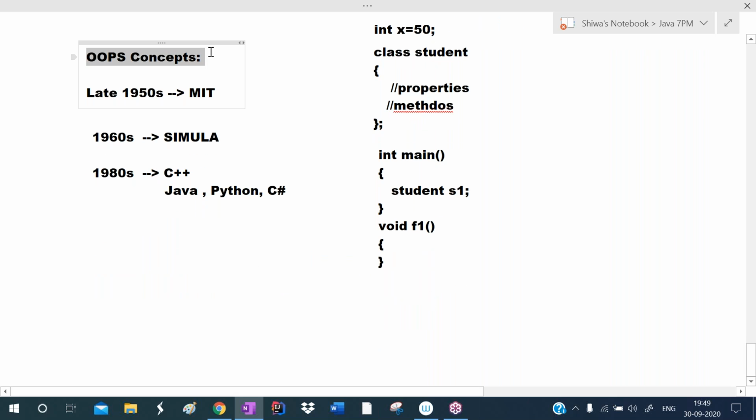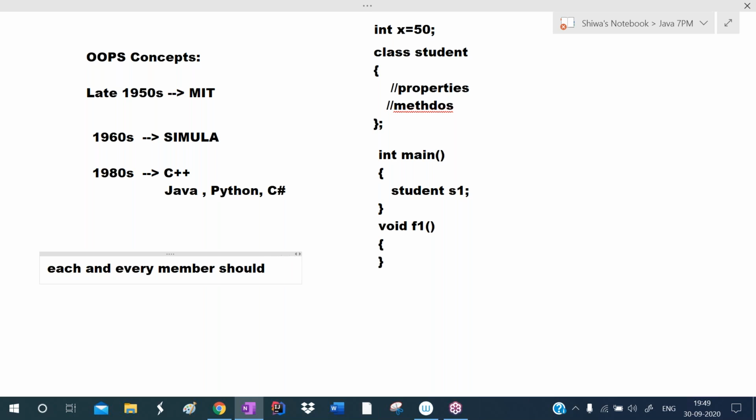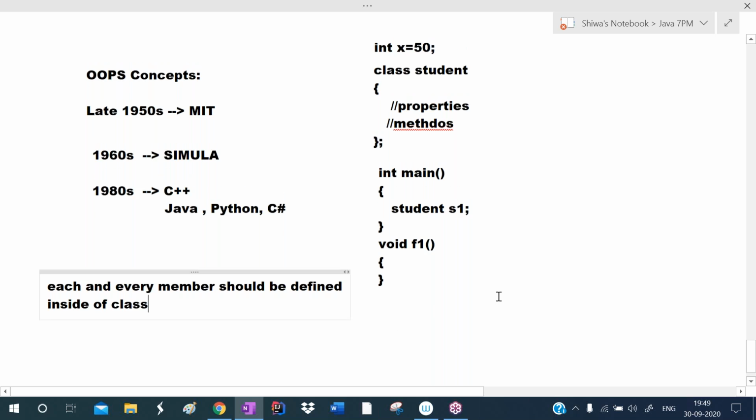According to the standards of OOPS, each and every member should be defined inside of the class.